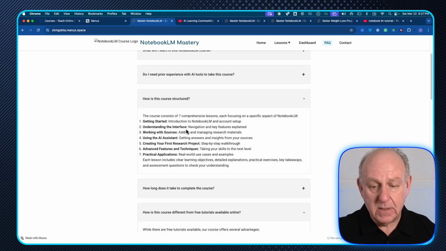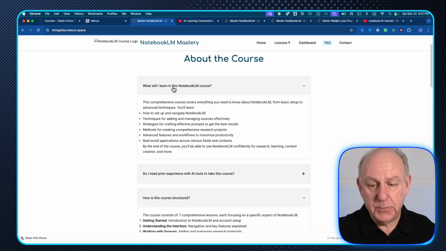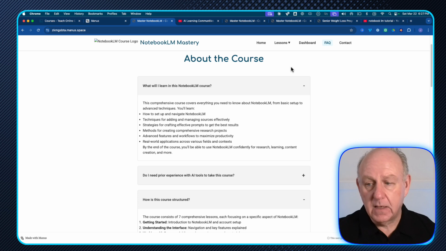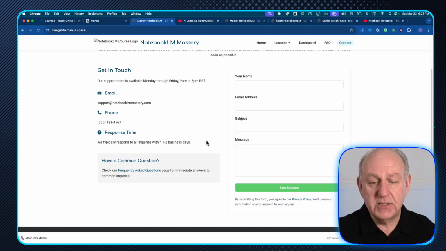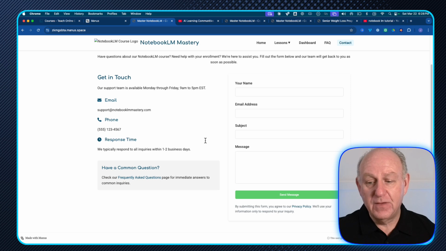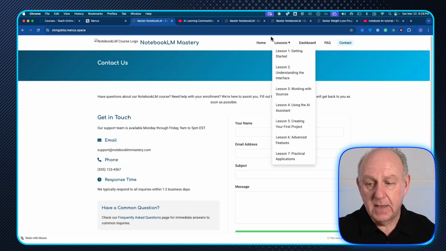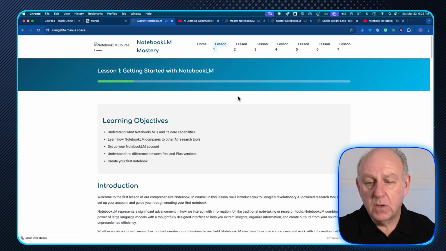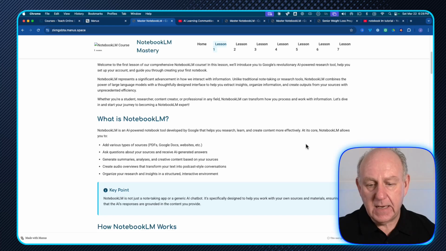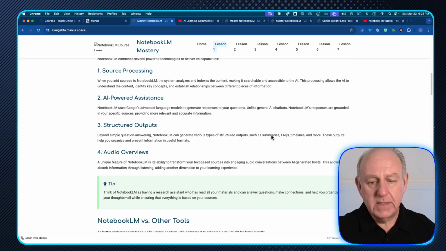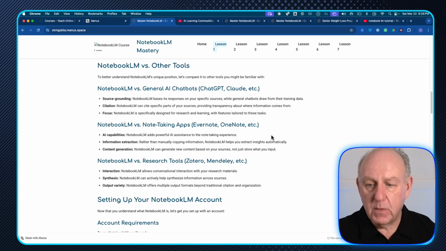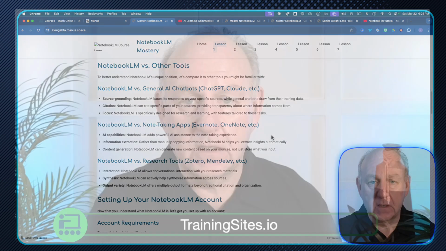How is it structured? What are the lessons? Do I need experience? What is it about? What will I learn? We've even got a contact page, the page that I asked for, and the form is already built in. So very, very cool. Look at this. The content, if I look at any of the original material here, is super detailed and it would be more than enough to get started if you wanted to learn how to use NotebookLM.